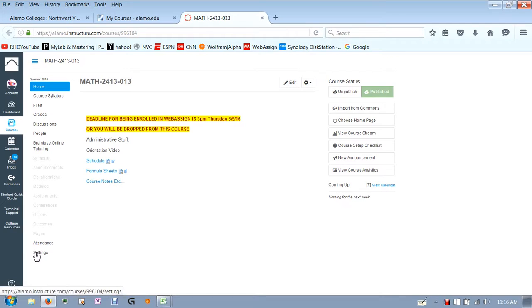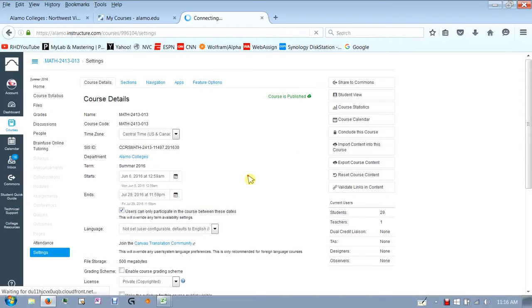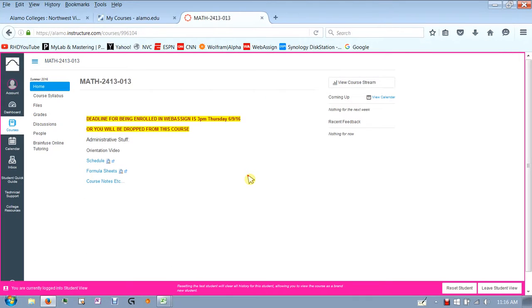Now, I'm going to change the view here real quick so that it looks like what you will see. Okay. So I'm logged in as a student view here. That's why I've got this pinkish looking thing here. And some major aspects of Canvas, first of all, is that you'll have an inbox over here. This is the way I will communicate with you. This is the way you must communicate with me. Anything else that you send to me through like a Hotmail account or something like that will not be accepted as official documentation of our correspondence.